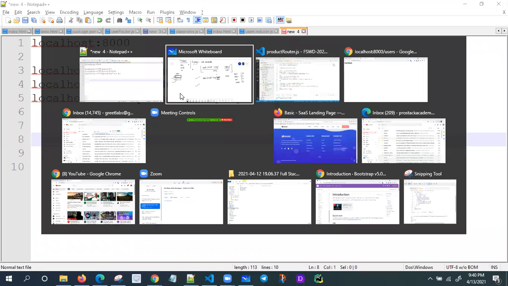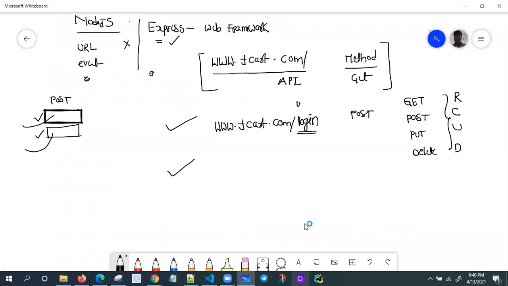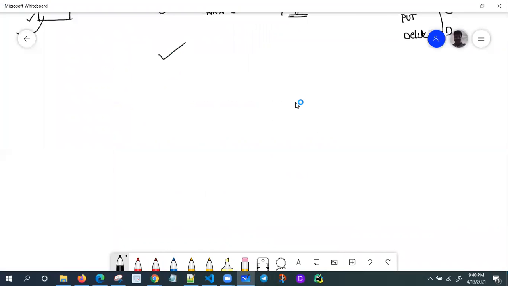You see right now I'm using only get requests. If your API is a get request, you can use the browser or Insomnia or Postman to test your APIs. How to test APIs?